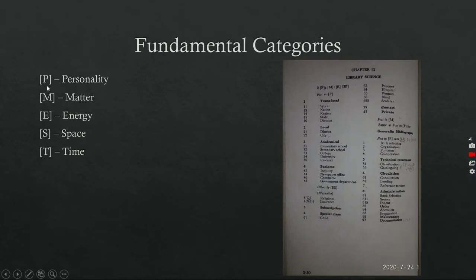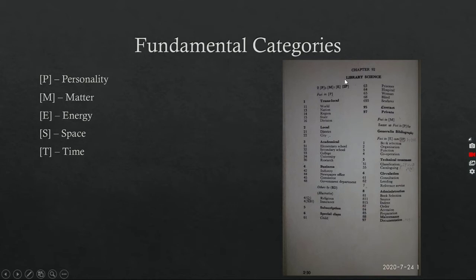The 5 fundamental categories are: one category is personality, indicated by P. The second one is matter, indicated by capital M. The third one is energy, indicated by capital E. The fourth one is space, indicated by capital S. The fifth one is time, indicated by capital T.